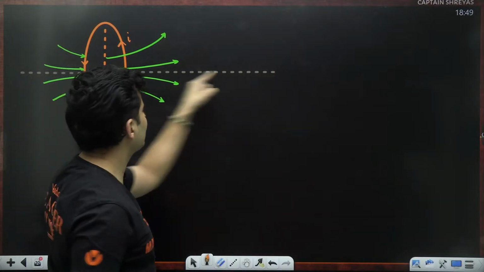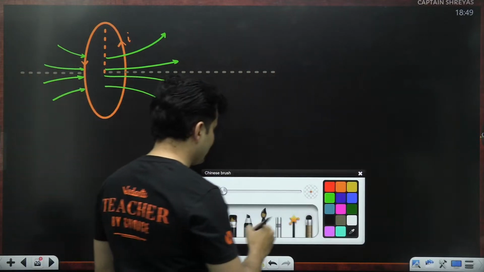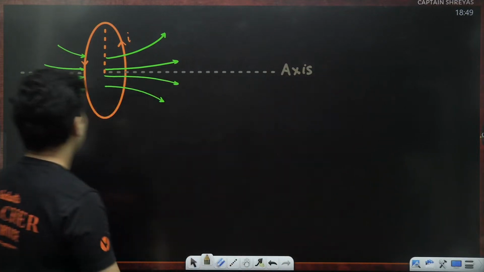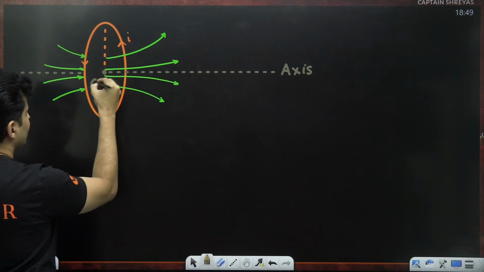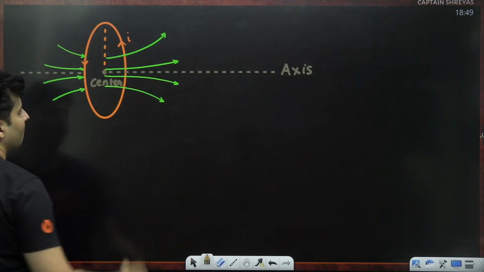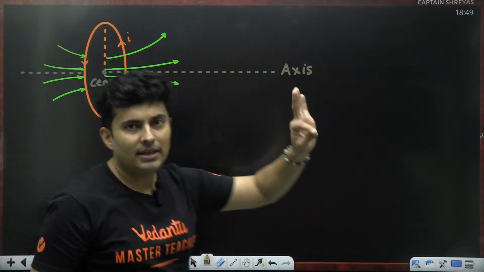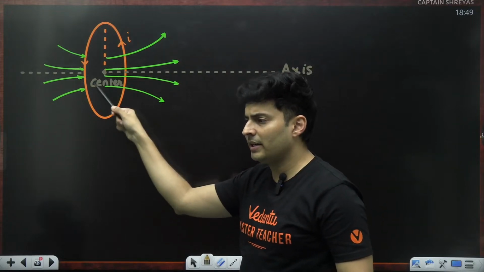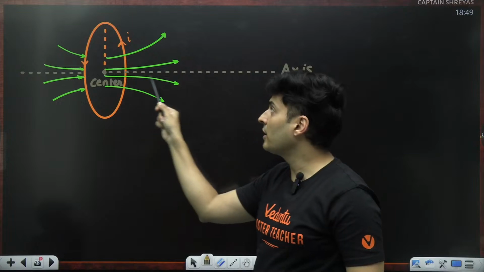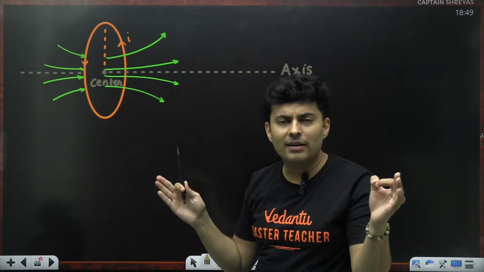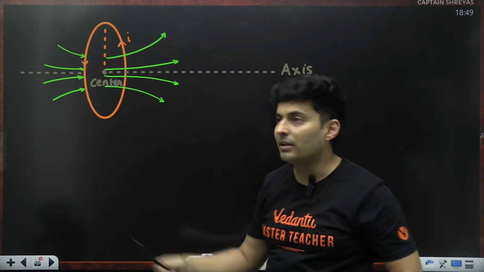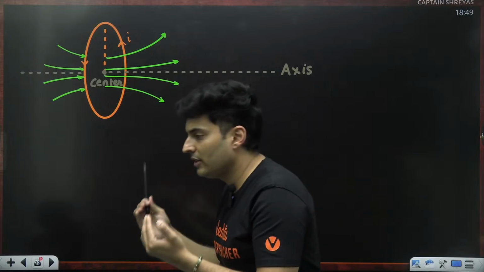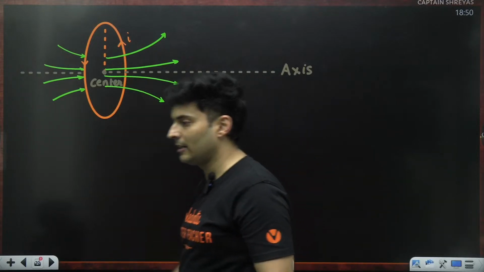Any point on this central line, which is also called the axis of a coil. What is this central line called? The axis of a coil. This point over here is the center of that coil. I should be able to find the magnetic field, number 1. Number 2, I see at the center the field lines are concentrated, so it should be very strong. As I go far away, the field lines go far away from each other, so the field becomes weak. So as you go really far on the axis, the field becomes weaker and even more weak. So it is the strongest at the center.